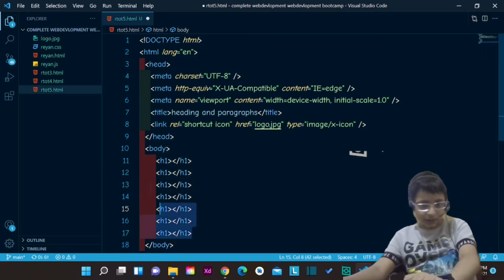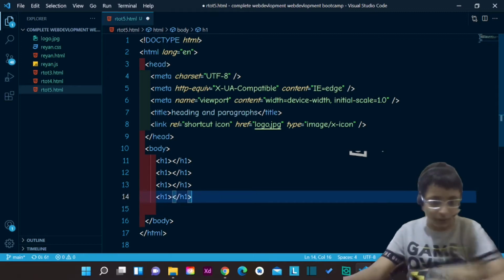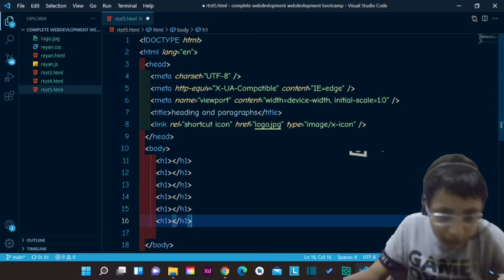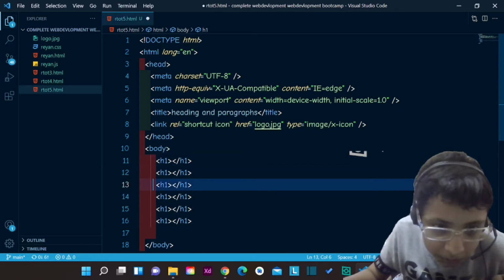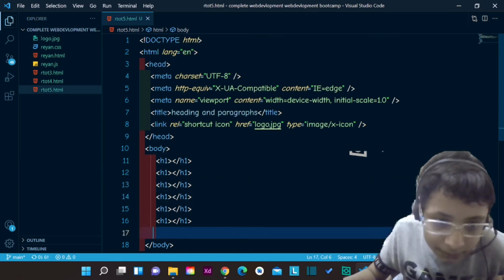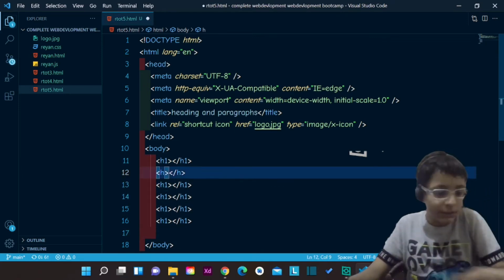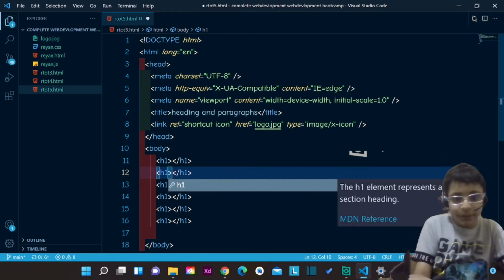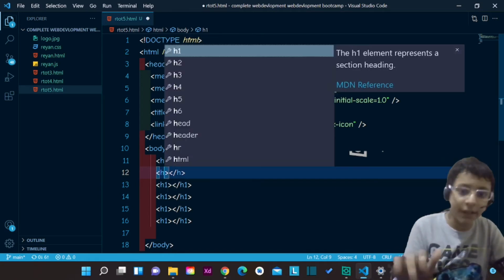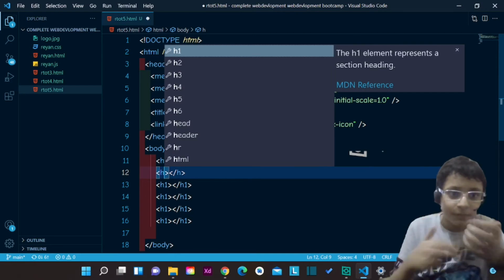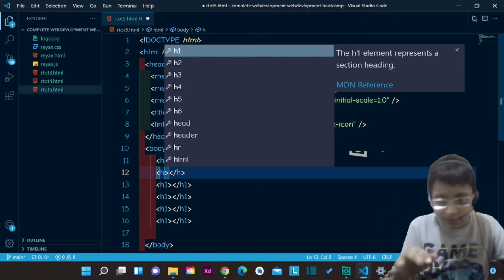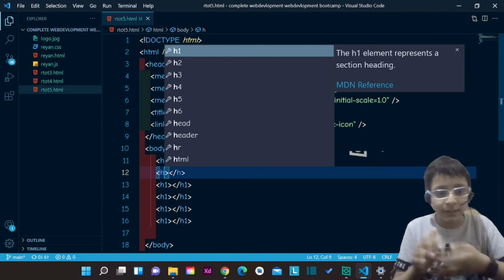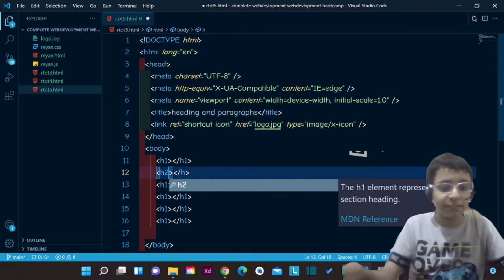So we're not gonna create this bunch of them, we're gonna only create 6 of them. This is 1, 2, 3, 4, 5, 6. Go into each of them, and you see that when I rename a single pair of tag, the other pair tags automatically rename because of the extension called auto rename tag.